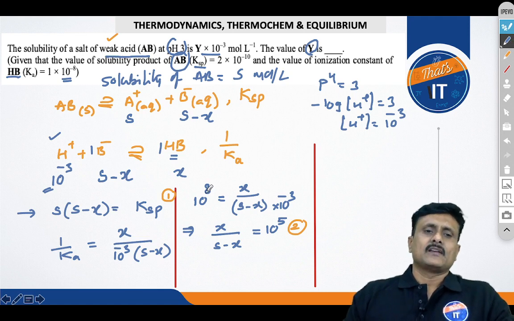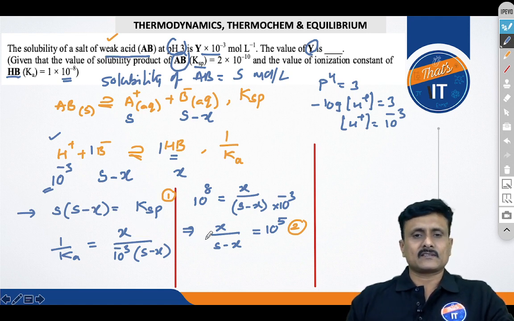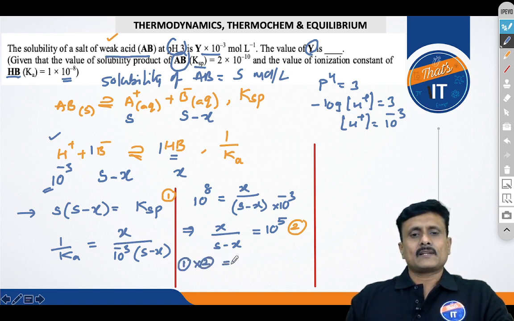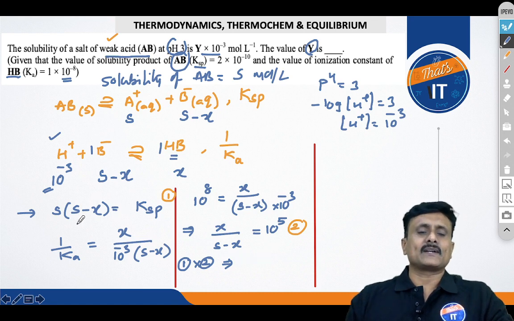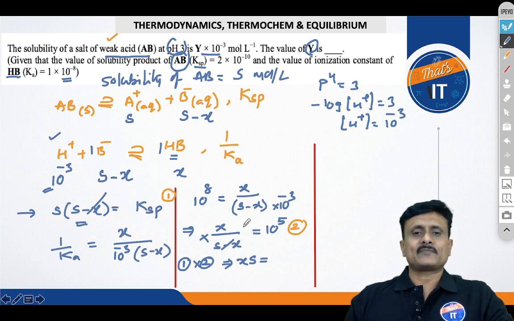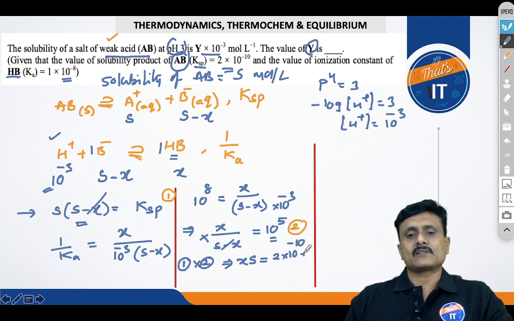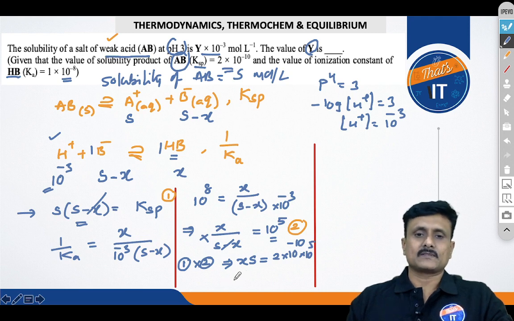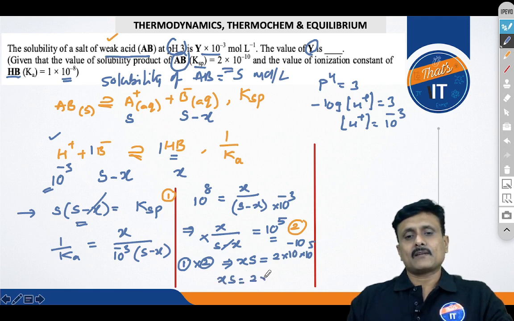How are you going to do that? You can see equation 1 has S minus x and also equation 2. So what I am going to do is multiply 1 and 2. When I am multiplying 1 and 2, you can see what I get: S into (S minus x) multiplied by x by (S minus x). So your S minus x got cancelled. So I am going to get S into x is equal to Ksp into 10 to the power 5. You can see that the Ksp value is 2 into 10 power minus 10. So 2 into 10 power minus 10 into 10 to the power 5. The value is turning out to be how much? 2 into 10 to the power minus 5. You got the value of xs.